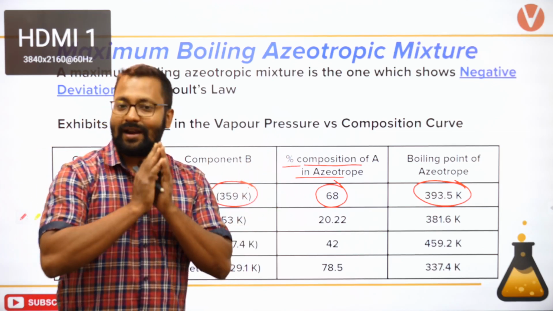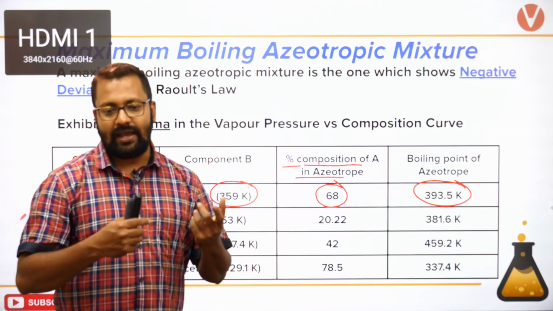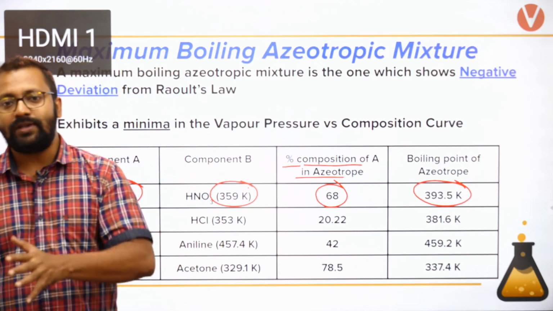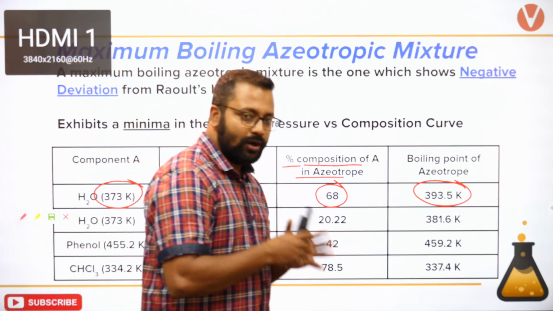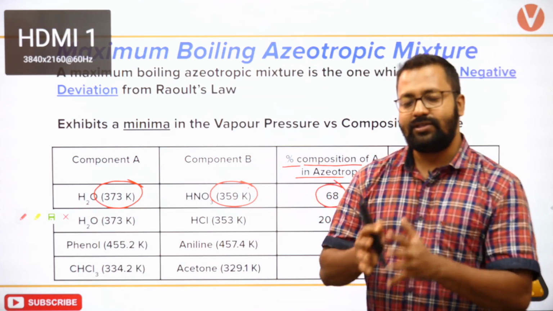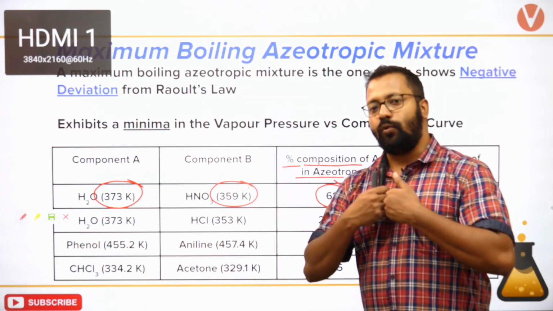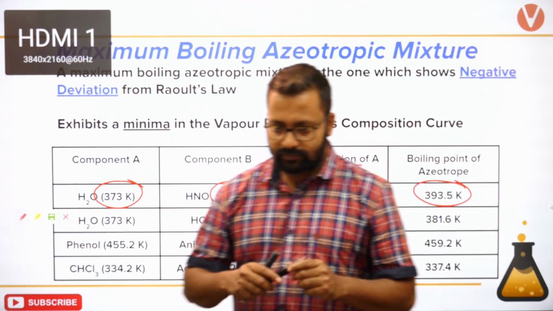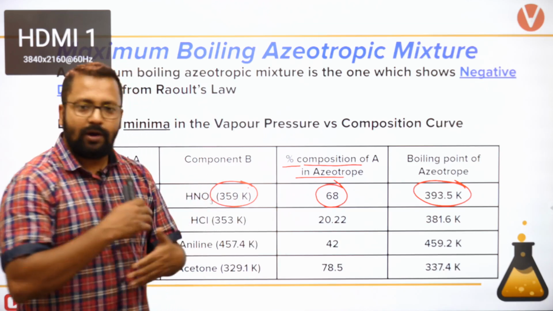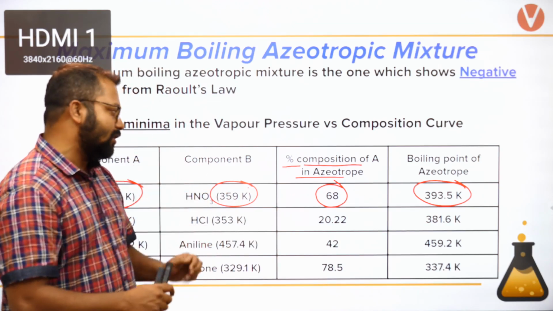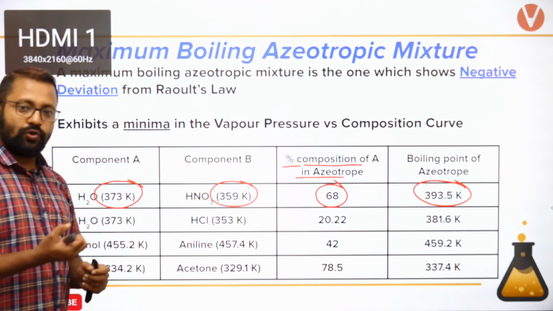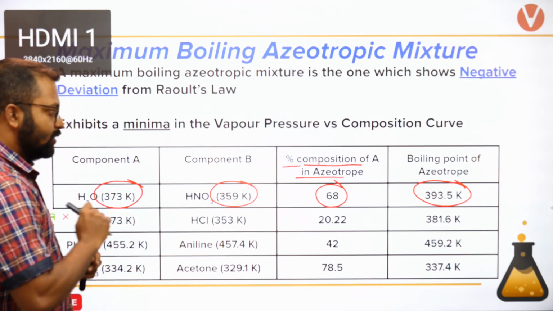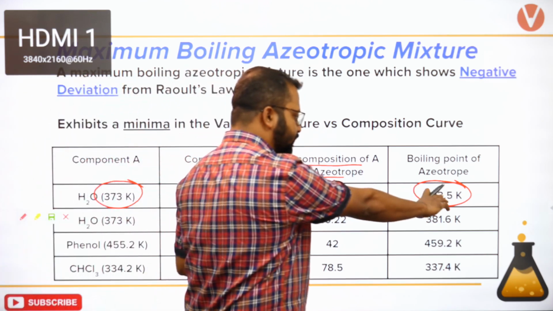Between these two there will be attraction, and this is electrostatic attraction, which is stronger than hydrogen bonding. So when H2O and HNO3 are mixed together, they do not want to escape out into the vapor state, and because of that the solution shows negative deviation. Okay, so this is 393.5.